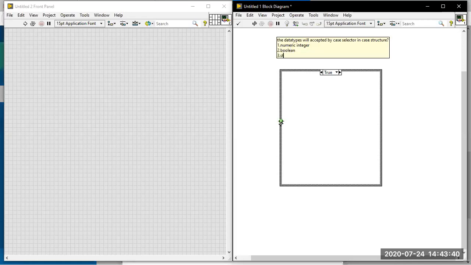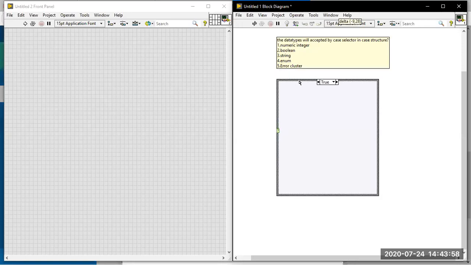Third one is string, so the basic data type string is supported. Fourth one is enum, and fifth one is error cluster. These are the five data types accepted by the case selector terminal. You cannot connect arrays and clusters. The error cluster is different from the cluster: the error cluster is supported, the cluster is not.